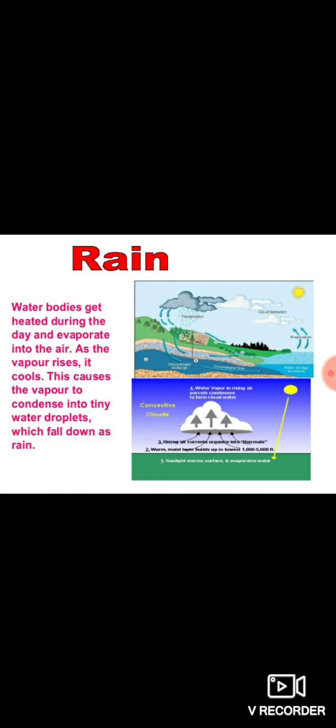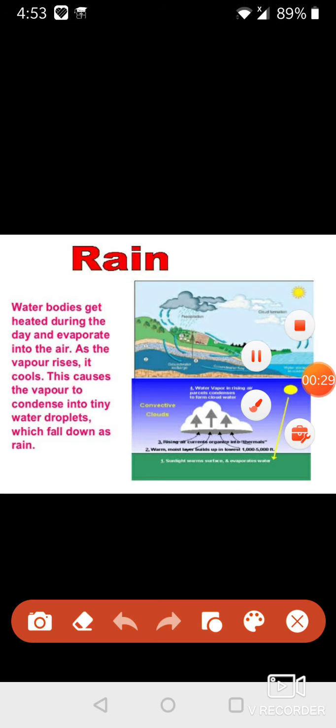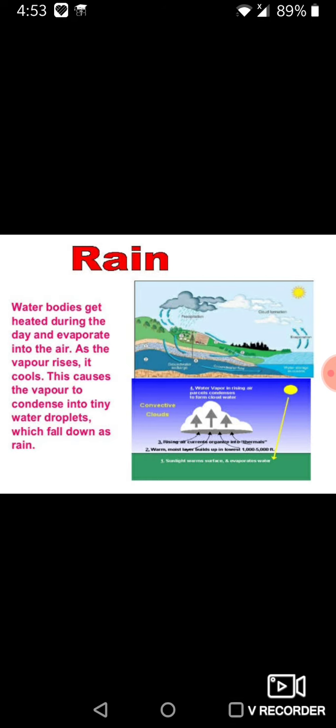When water bodies are heated during the daytime, a large amount of water evaporates and goes into the air. Here from this figure you can see very clearly sun rays are falling on earth. When these sun rays fall on earth, water vapors get evaporated and start accumulating in the environment.